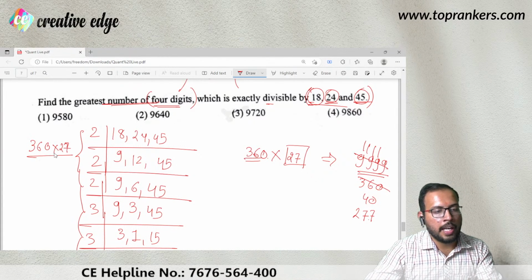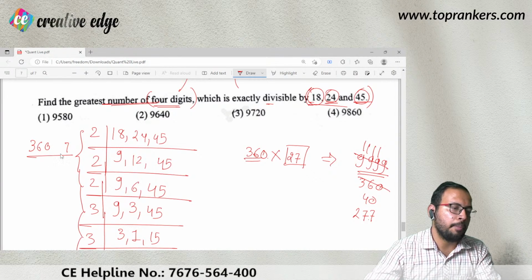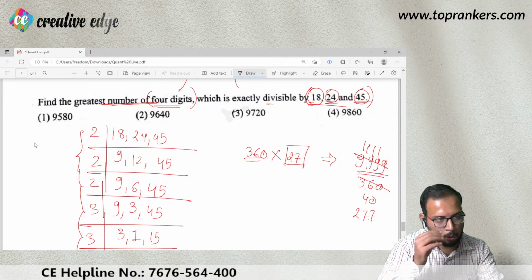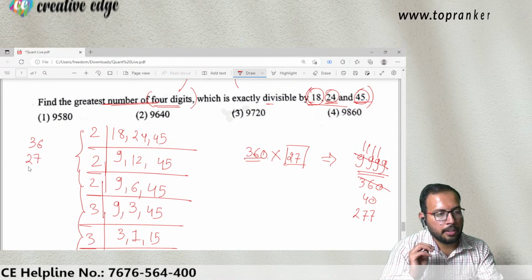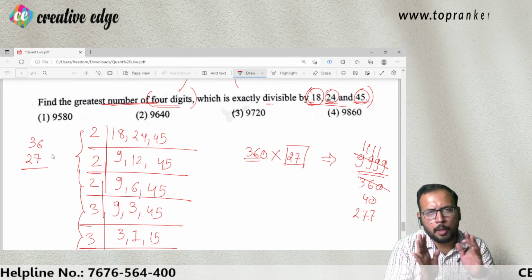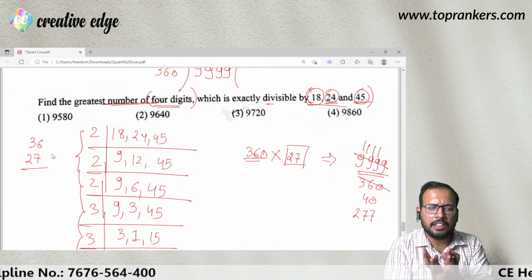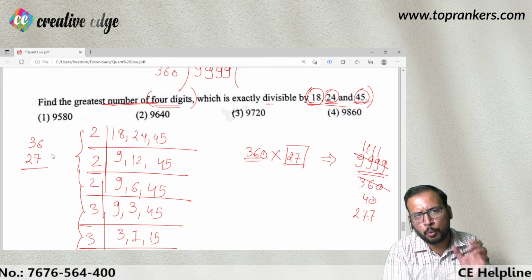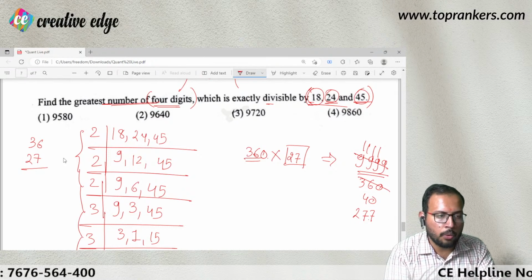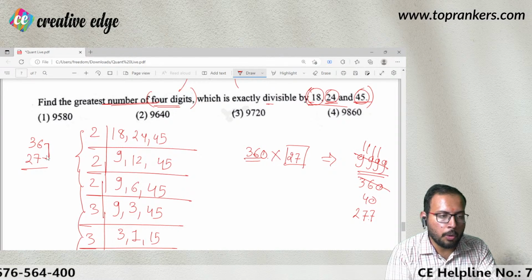Okay, now what I can do is simple multiplication. Now let me tell you the shortcut to multiplication as well. So I'll quickly do it here, children. 36 into 27. So I'm telling you one shortcut method. If you're able to understand it, well and good. Otherwise, we can learn it at some later time. But as of now, the time is crucial. That's why I'm doing it a bit quickly. Everyone please understand what I'm doing.